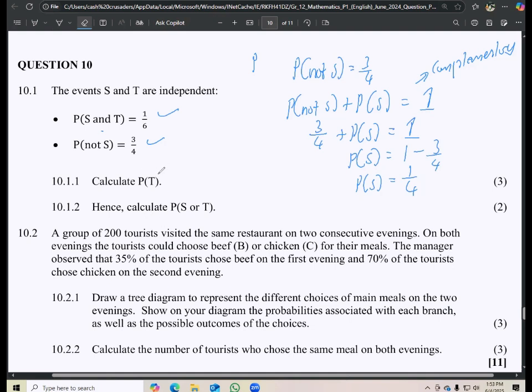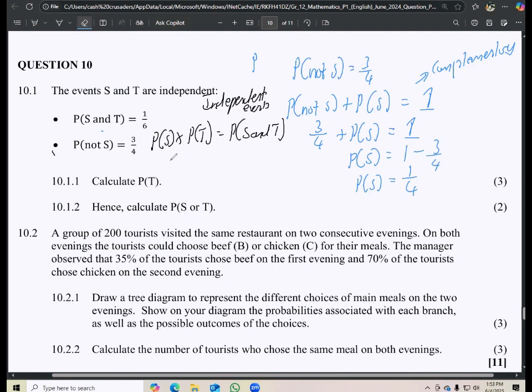Remember, we are looking for P of T here. And then what is it that we know? According to independent events, P of S multiplied by P of T should give us P of S and T. So this is based on independent events.